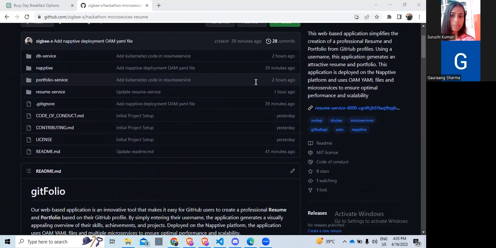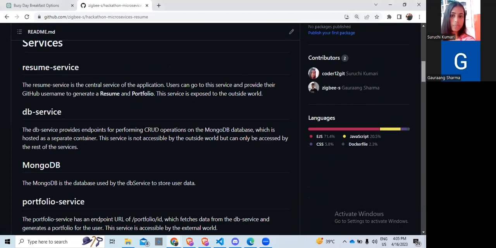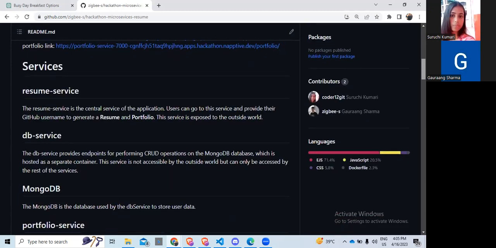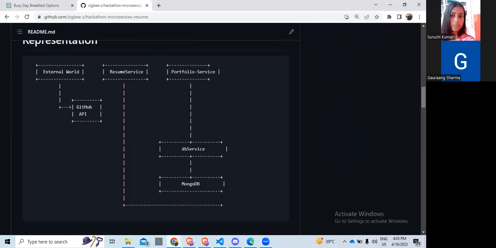The project is basically a microservice-based application where a user can provide a GitHub link or GitHub username, and our application generates a beautiful resume as well as a portfolio for the user. It also provides a portfolio link which they can share with other people. So this is the structure of our application.